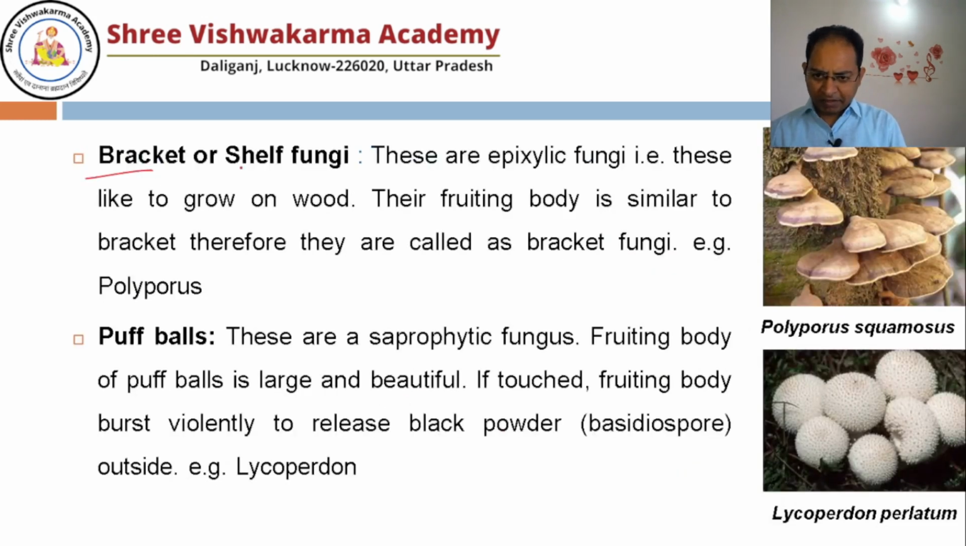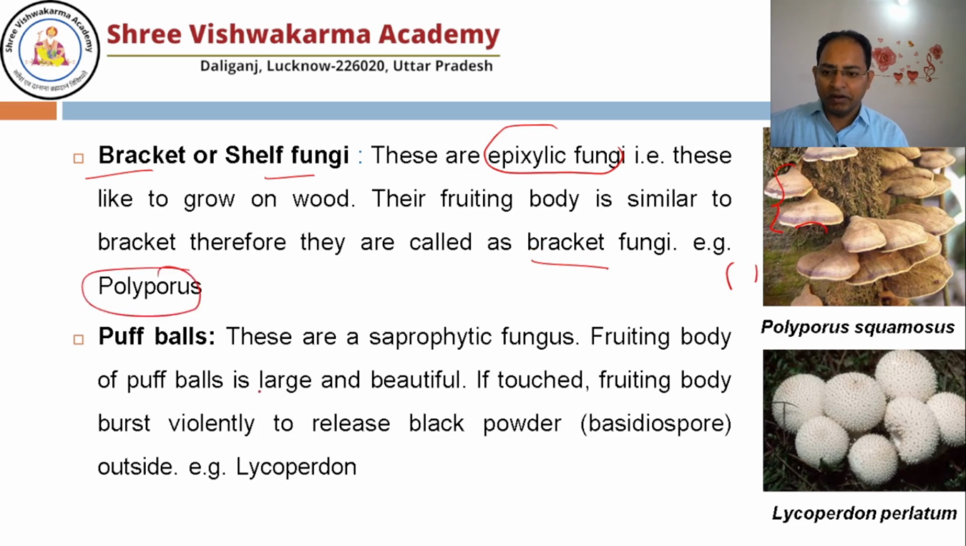Next is bracket or shelf fungi. These are epixylic fungi, meaning they like to grow on wood. On a plant you can see they look like a bracket, just like the brackets we put like this, right? So that's why they are known as bracket fungi. Example, Polyporus, and puffball. Just like eggs, you can see the beautiful structure.